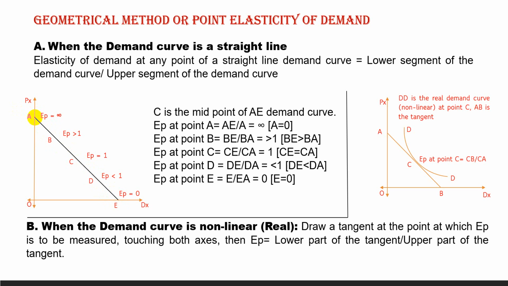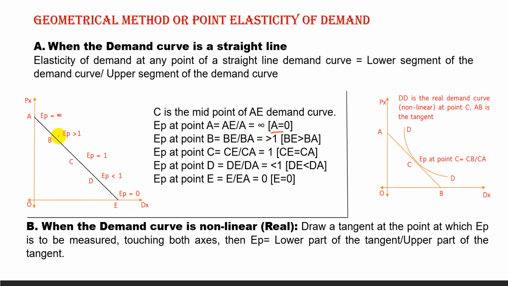Anything divided by 0 is infinity. So since A is equal to 0, it is perfectly elastic demand at point A.